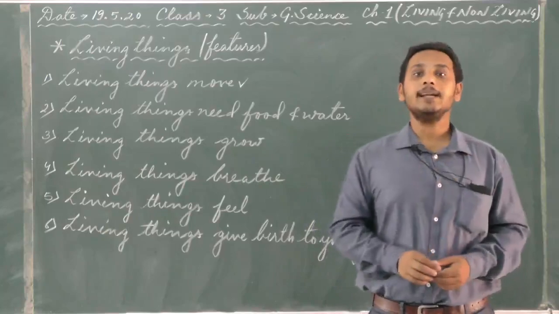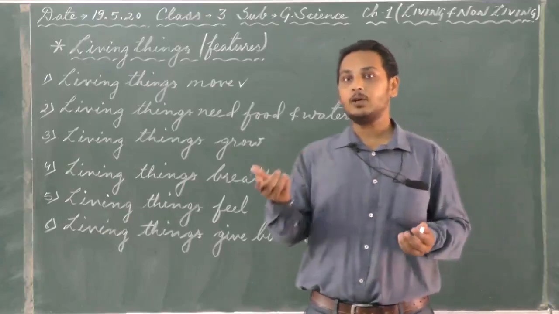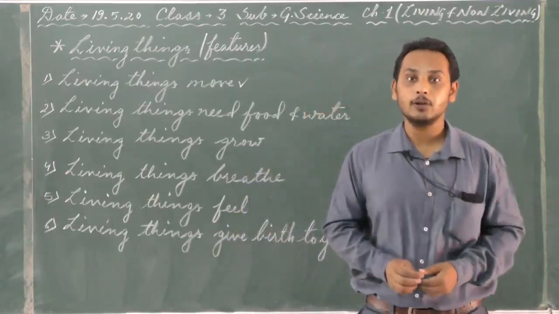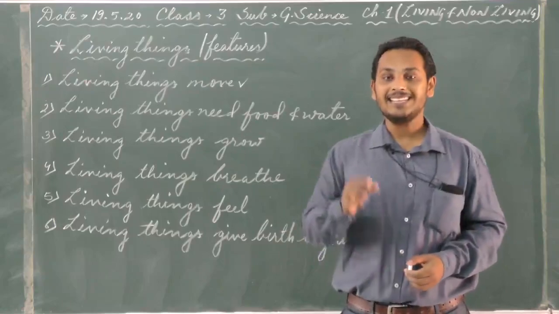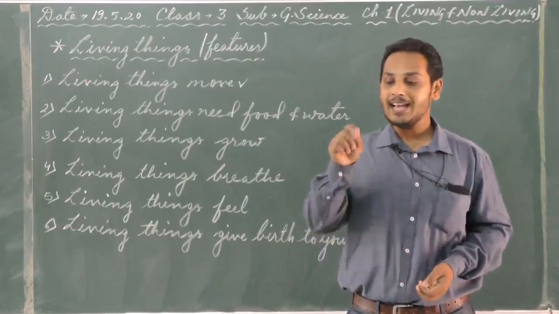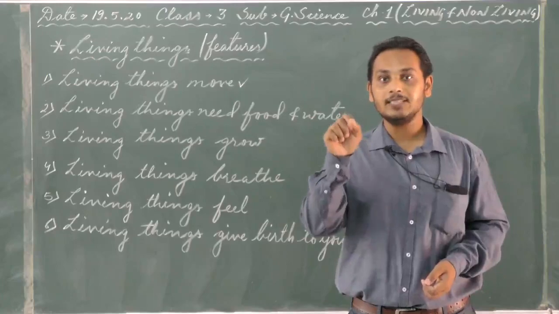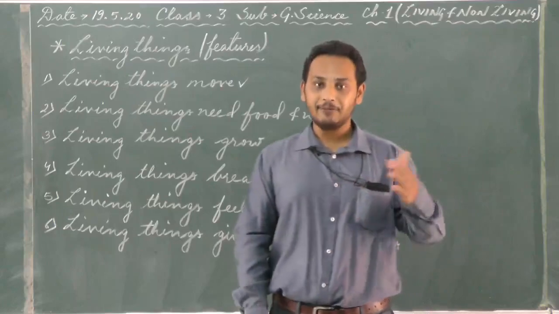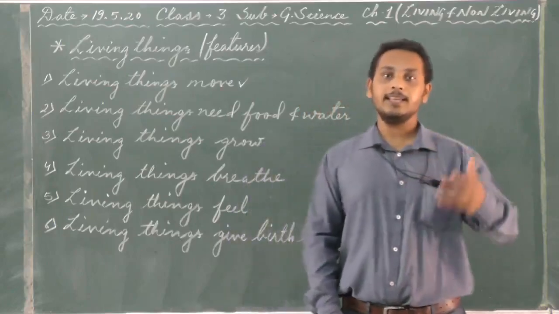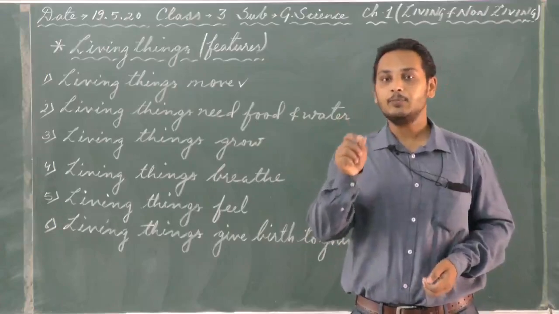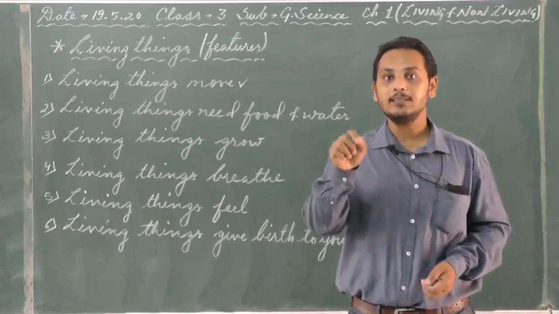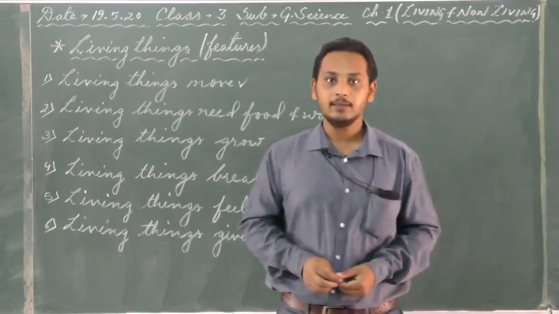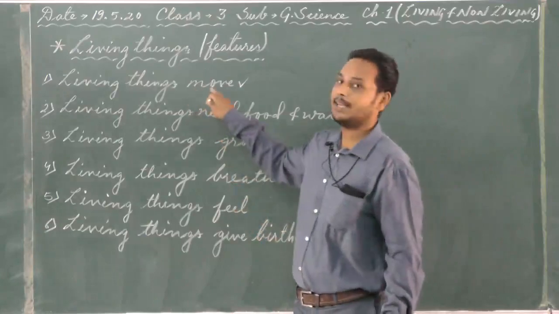There is another example that I can give you. It is of a plant called Touch Me Not. I guess you might have heard this name before also, Touch Me Not. It is a kind of plant. Okay, as you touch the leaf of this plant, it closes. You might have seen before. If not, I can show you in the next class. Okay, a Touch Me Not plant, when you try to touch the leaf or the leaves of the plant, it closes. That shows movement. So as I told you, living things move.